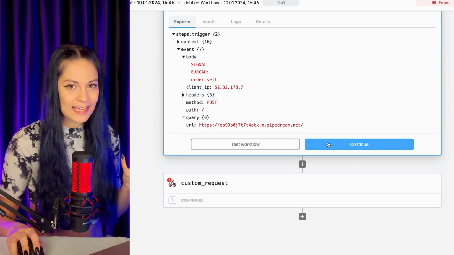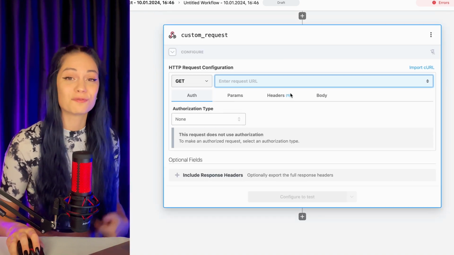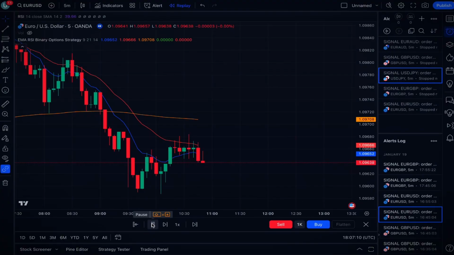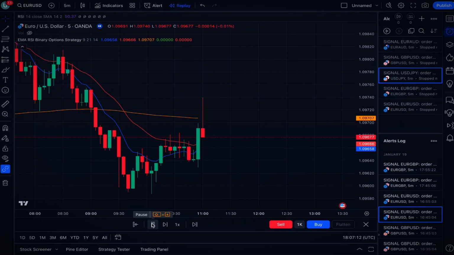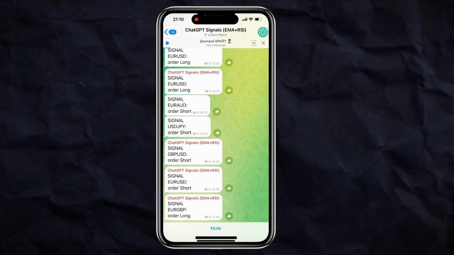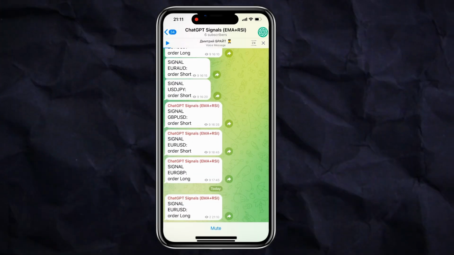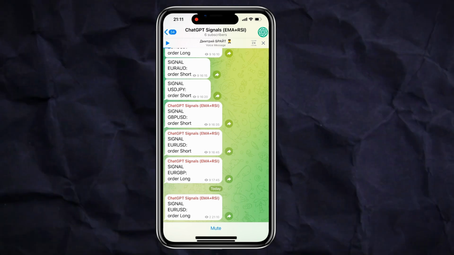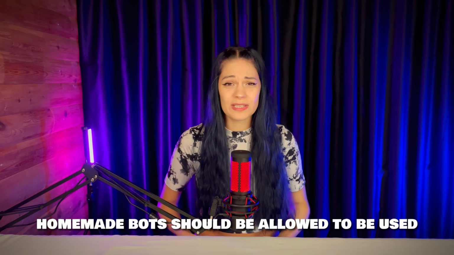Sounds complicated, but in reality, it's really easy. So now, when we receive an entry signal notification, it will simply go to our Telegram channel, where we just need to copy this signal and open a deal on Quotex. And that is how we got around the problem with Quotex and continued our experiment. I'm already communicating with Quotex support, arguing that homemade bots should be allowed, but for now we will use signals via the Telegram bot.